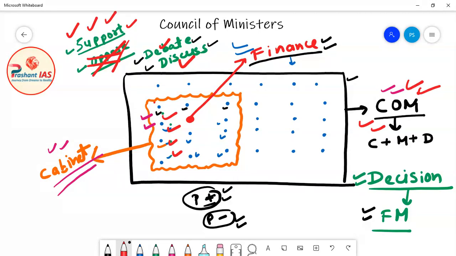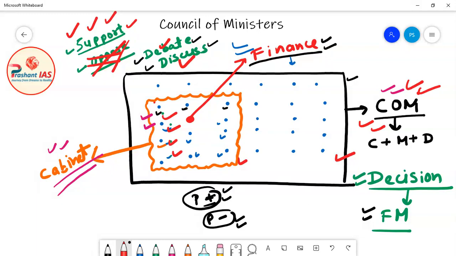Means if a decision is taken, even though the decision is related to one department, one ministry, it is said that the decision is taken by all the ministers. This decision is collectively taken by all the Council of Ministers. Why? Because the approval, the support of all the cabinet ministers is needed for any decision, and the decision taken by cabinet is considered as the decision taken by Council of Ministers.